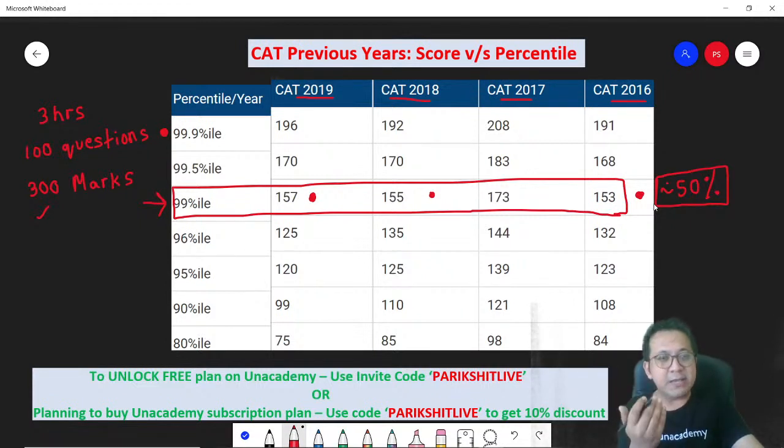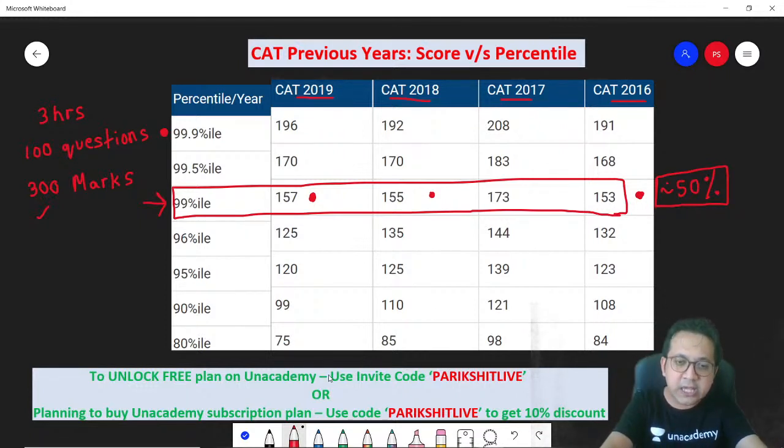So if there are 70 questions this time, let's say 70 questions, 70 into 3 is 210 marks. So if you can get around 105, you are through. And then let's say this becomes too difficult for you. You know what? Even a 96 percentile will fetch you calls from the newer IIMs.